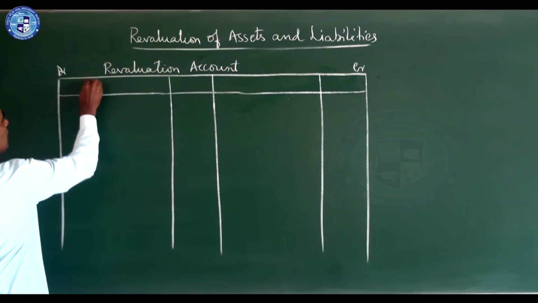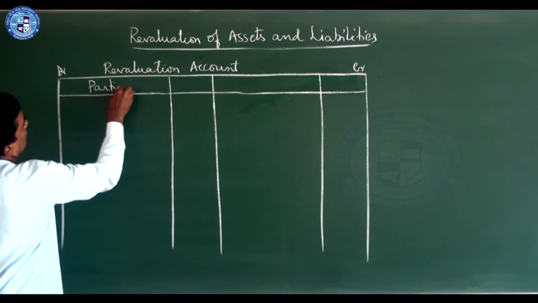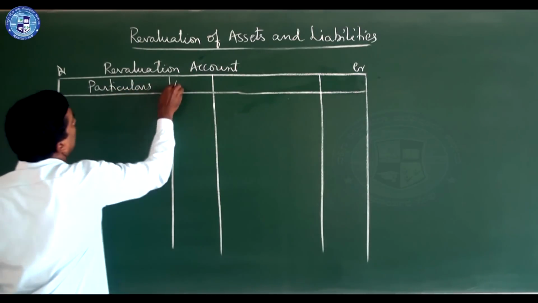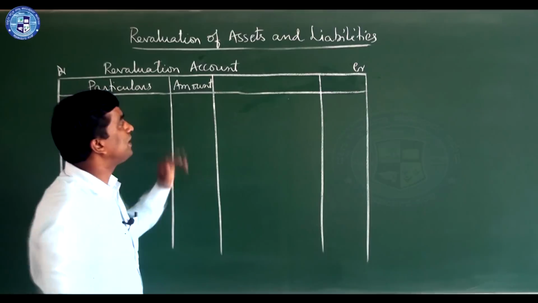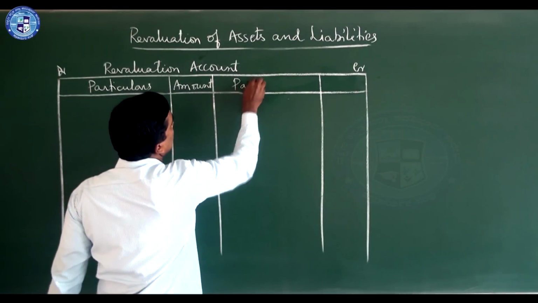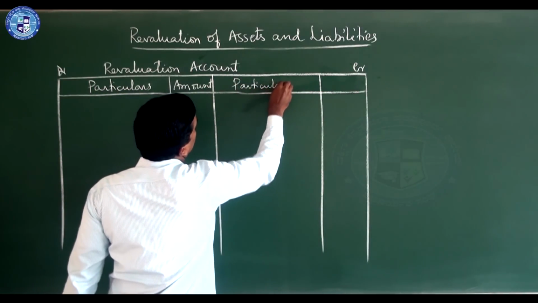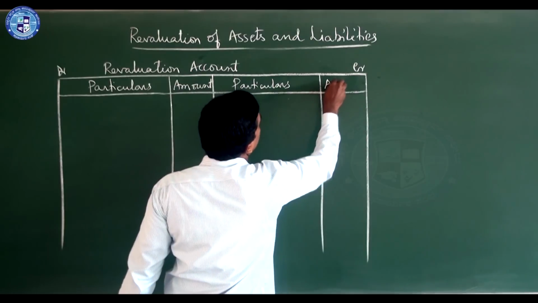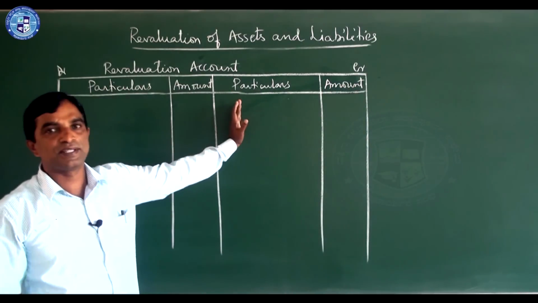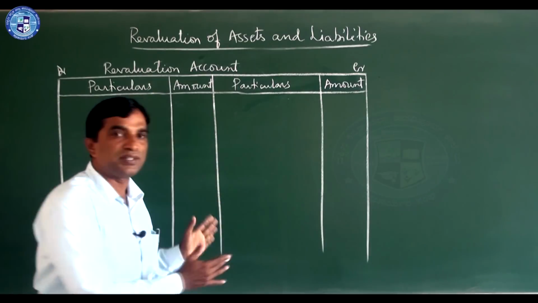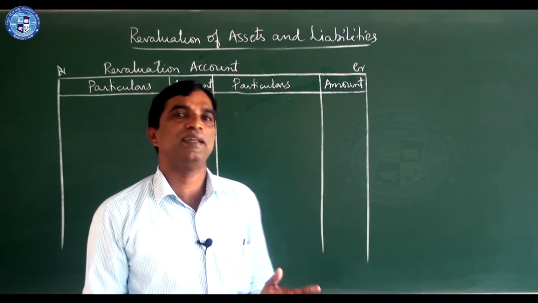Here particulars and amount, you should write the amount in rupees. Here also particulars and amount in rupees. Now this account, as you know, is the same thing, there is no change.